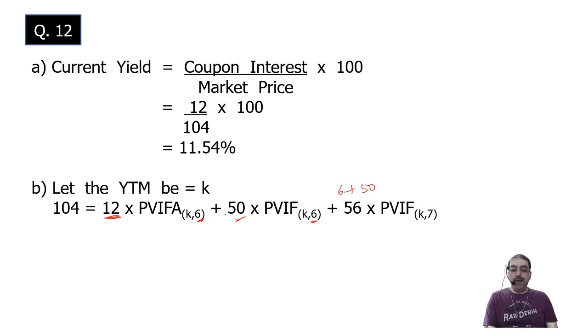Sixth period means sixth year. I am redeeming 50 rupees out of 100 rupees. So now the calculation of interest will be only on 50 rupees, that is 6 rupees, and the balance principal 50 rupees. So 56 rupees.